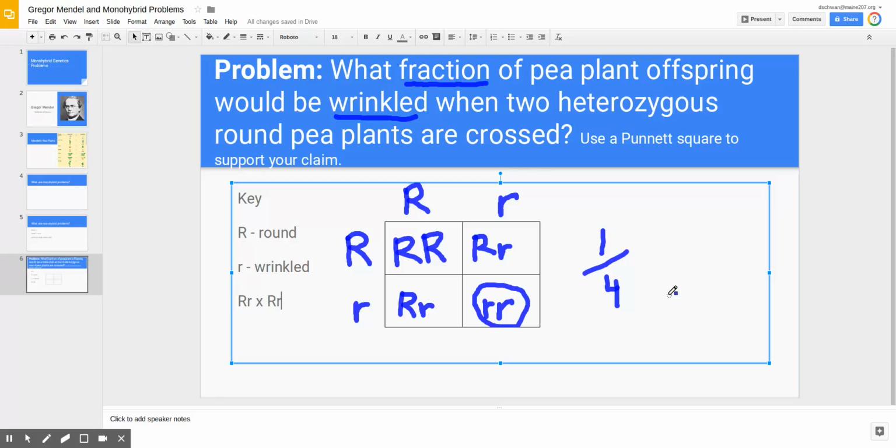25% is not the correct answer because it's asking you what fraction of pea plant offspring would be wrinkled. And 25% is not a fraction, it is a percentage.